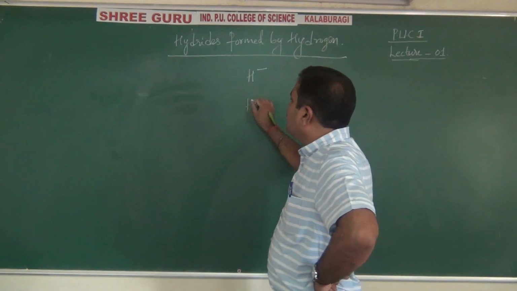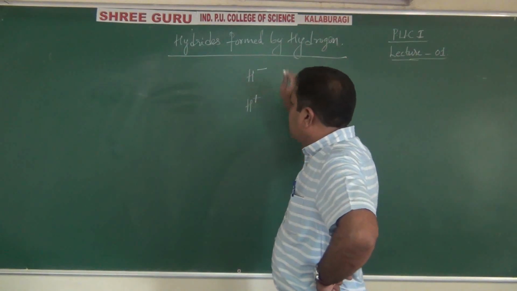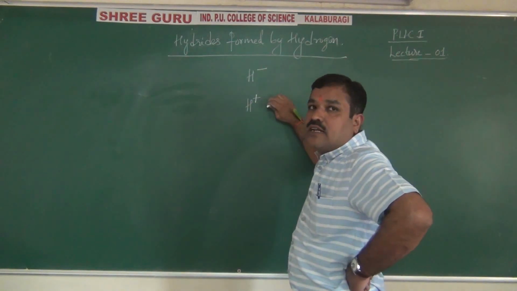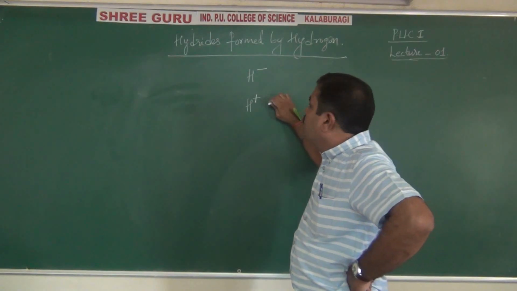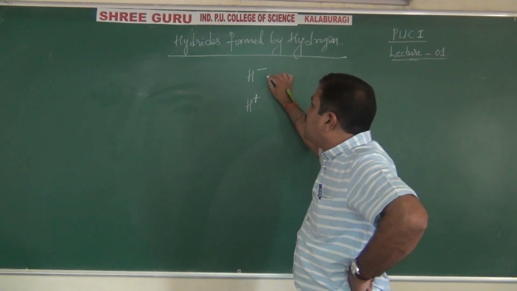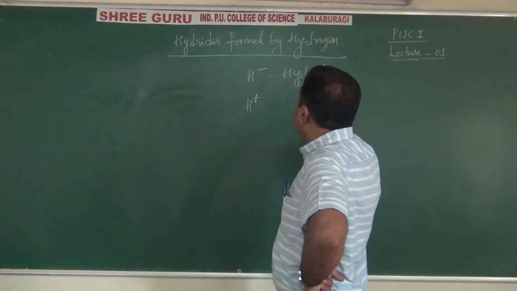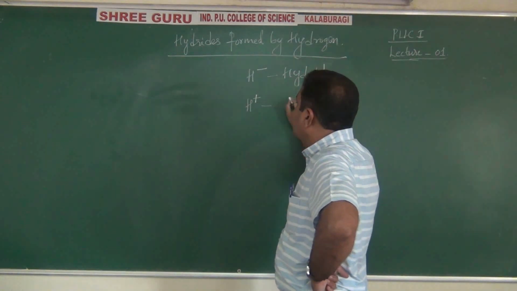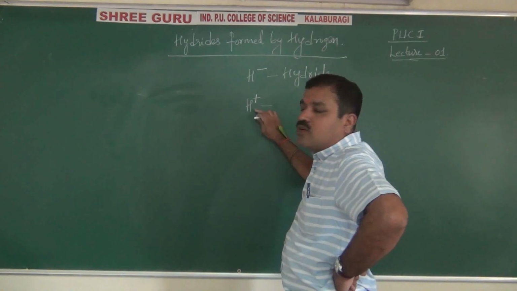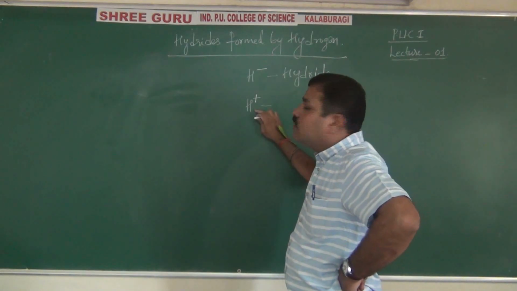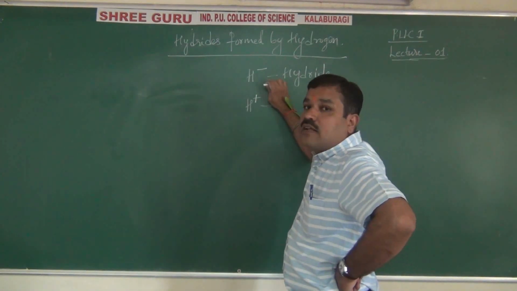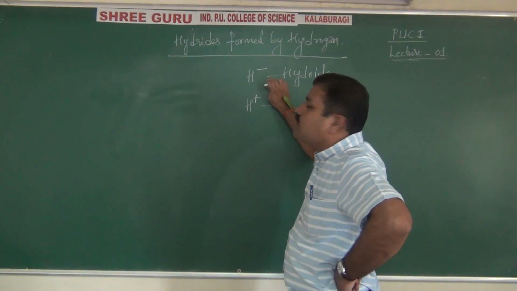Whereas ionized hydrogen is called a proton, that is H plus. So don't confuse; this is hydride. Except in hydride, in all the rest of the compounds, the oxidation state of hydrogen is +1. Only in hydride it is -1. Please try to remember this.